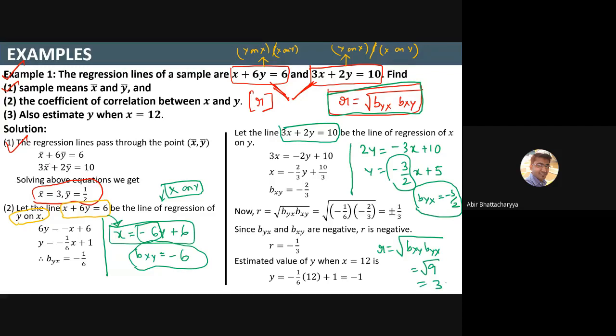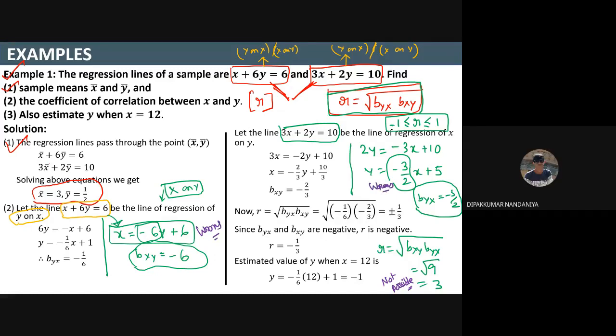3 is neither less than 1 nor greater than minus 1. We know that the value of r always lies between minus 1 and 1. Otherwise, the value of r is wrong. So is it possible that the value of r equals 3? It is not possible. Value of r equals 3 is not possible, which means our assumption, y on x and x on y both, is wrong. Wrong assumption.